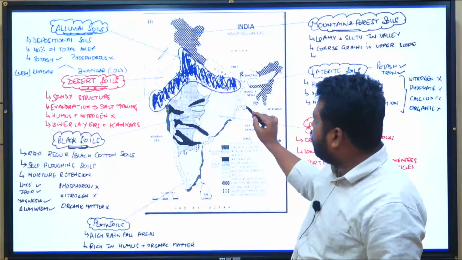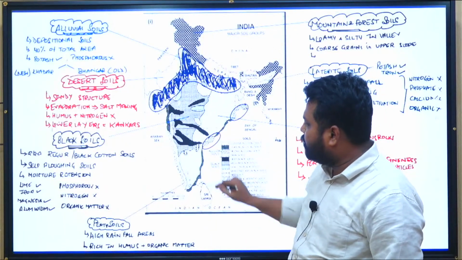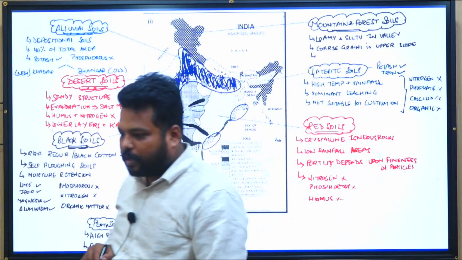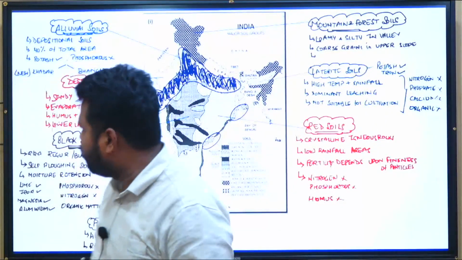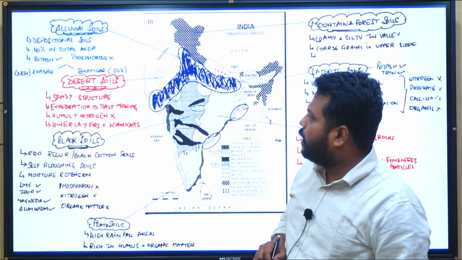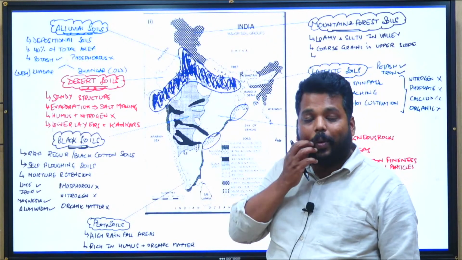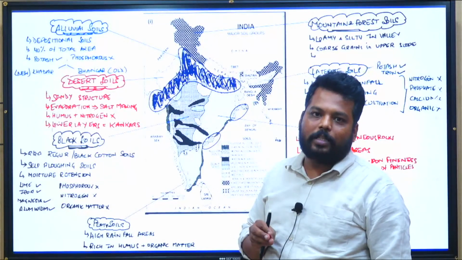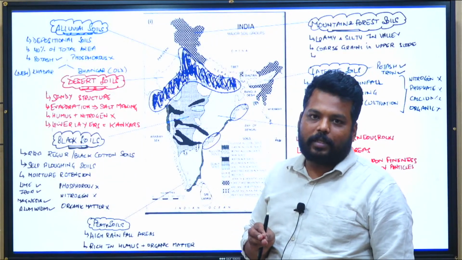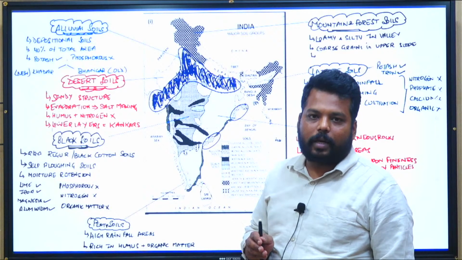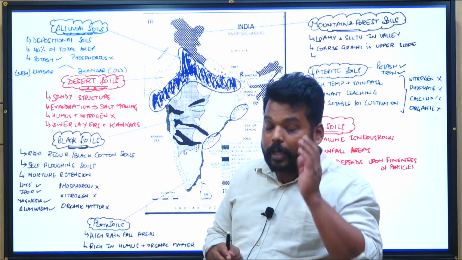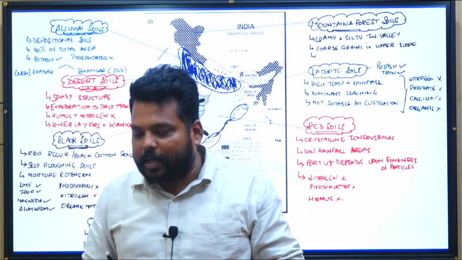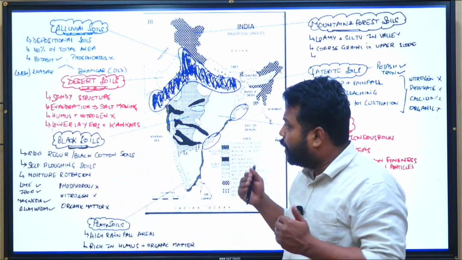But some alluvial soils are also found in deltaic regions. Alluvial soils are formed because of the deposition made by the rivers. They are fertile soils, and can grow any number of crops. The characteristic of alluvial soil is that it is loamy in nature. They have high drainage, that's why regular irrigation facilities are required. But these alluvial soils are immature and have weak profiles. Why? Because they might have been replenished just before by the rivers which are coming.